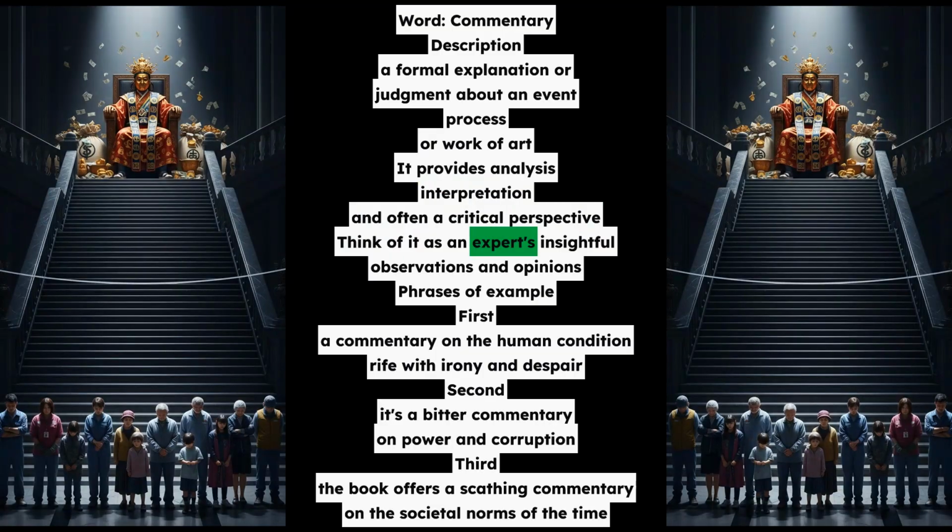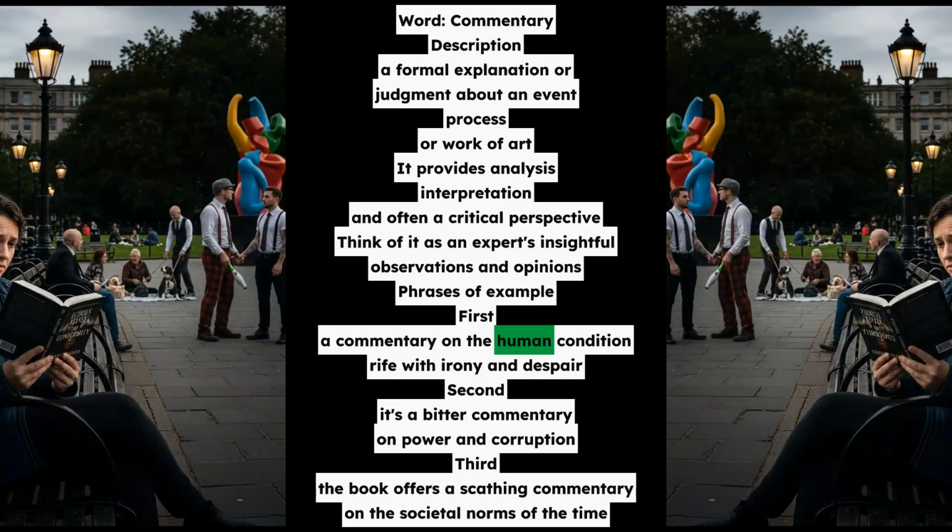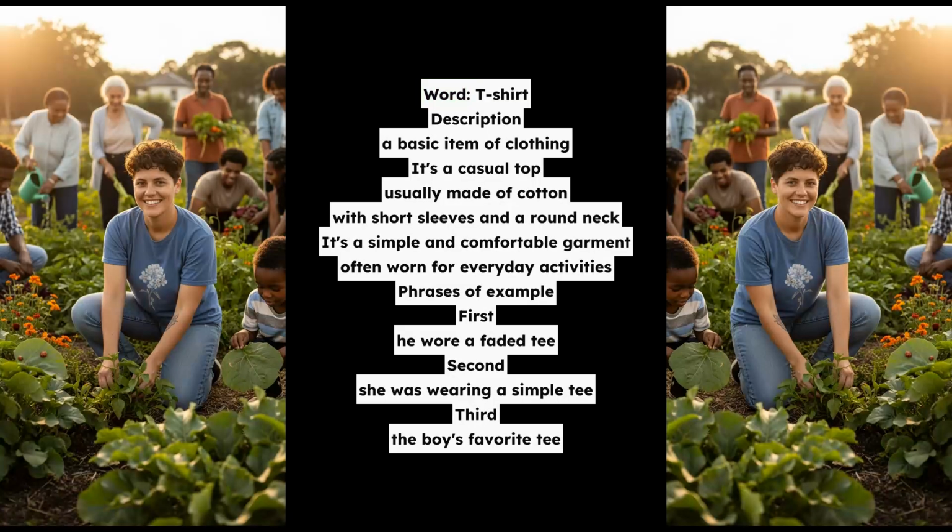Word: t-shirt. Description: a basic item of clothing. It's a casual top, usually made of cotton, with short sleeves and a round neck. It's a simple and comfortable garment often worn for everyday activities. Phrases of example. First, he wore a faded tee. Second, she was wearing a simple tee. Third, the boy's favorite tee.